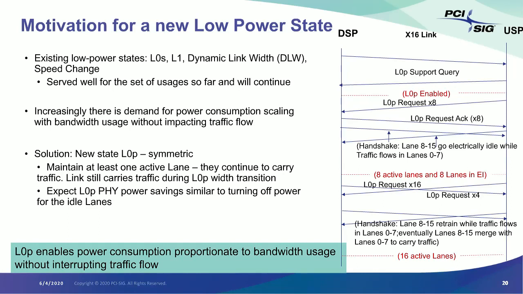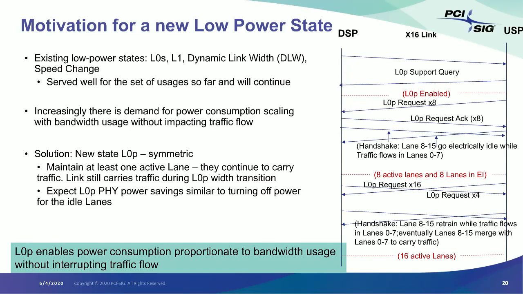Now with this mechanism, a link can support narrower link width, and you can go from a by 16 to, let's say, a by 8, by 4, by 2, or by 1 width. We will maintain at least one active lane, and that will continue to carry the traffic while the link modulation happens. And that's basically what enables us to not interrupt the traffic in progress.